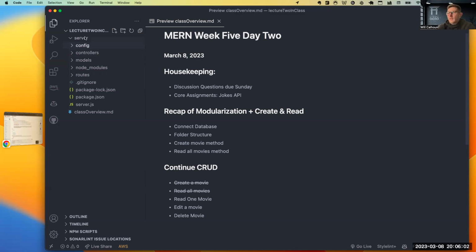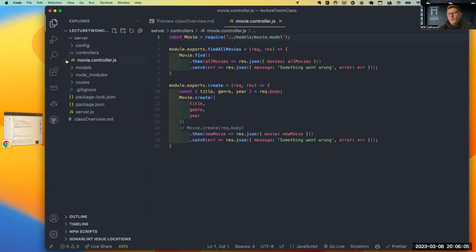Now, one thing I do want to note is when we're looking at our controllers, you don't have to say movie.controller. It could be plural if you wanted. It could not have a dot right here if you didn't want. If you just want to call this movie controller with camel case, you could do that, and movie controllers. It's a little bit more flexible here, but what this will do is this will bring in my model from my movie, and then it does bring in our different functions. Now we can see this guy here. We can say find all movies, or we can create, if we wanted to create a movie. And this again is our function name for our actual export.